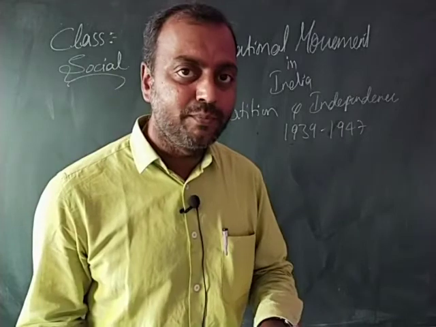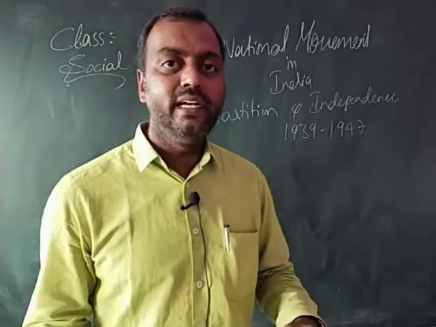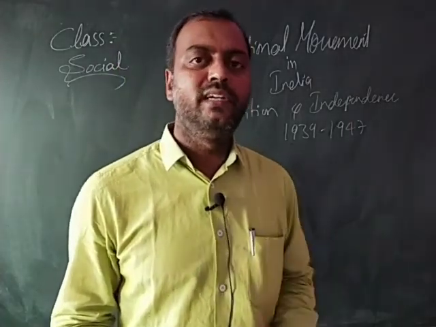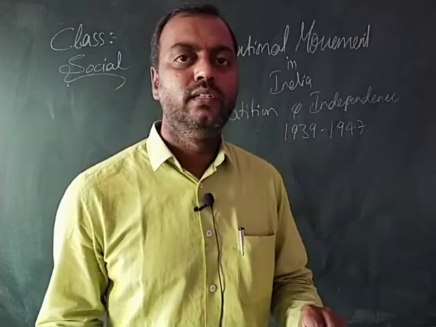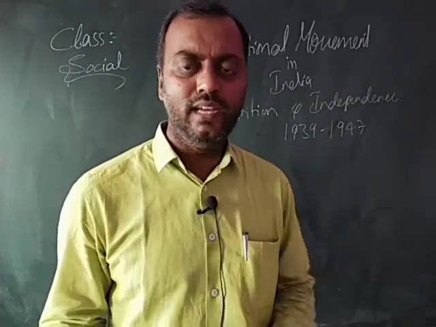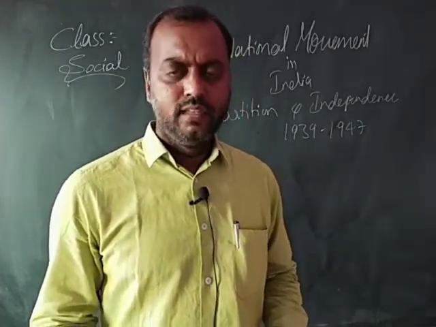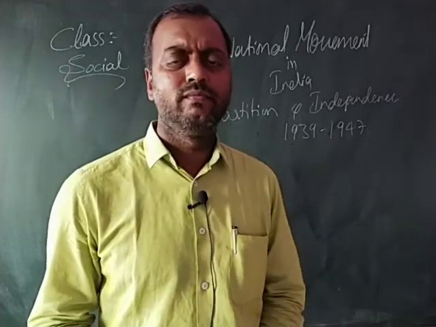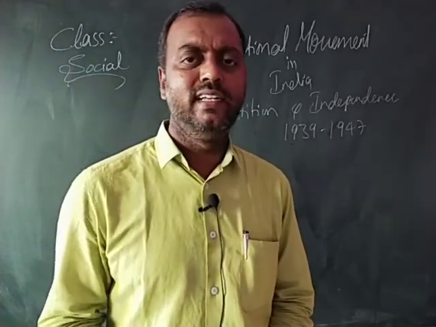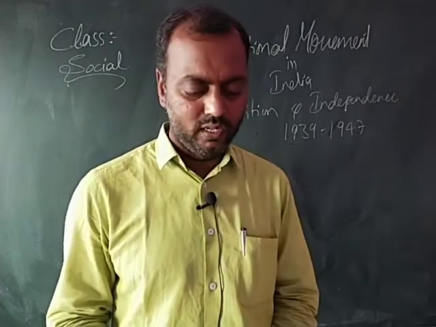This kind of setup was made under the Government of India Act in order to give a little self-rule to the Indians. The World War was going on because it started in 1939.